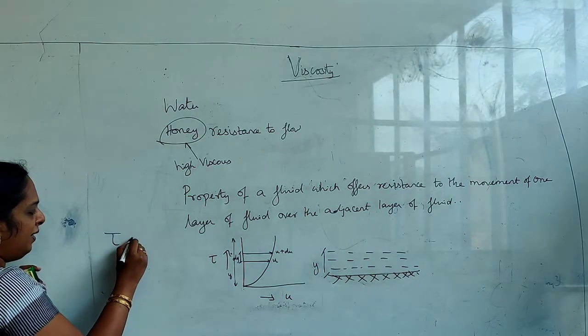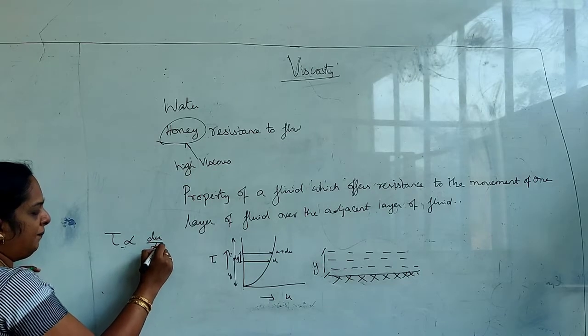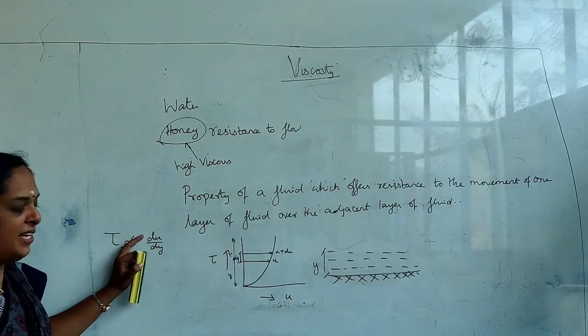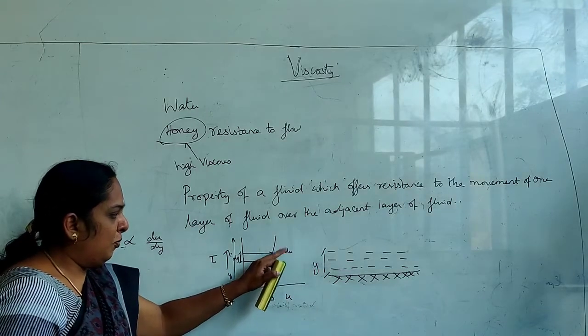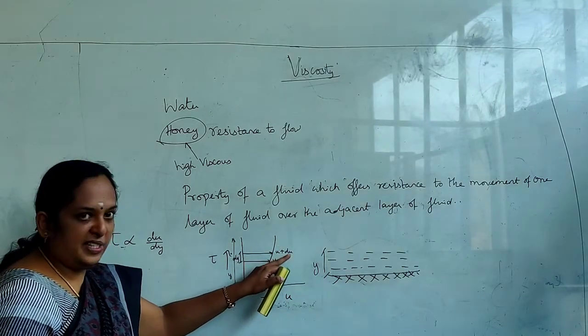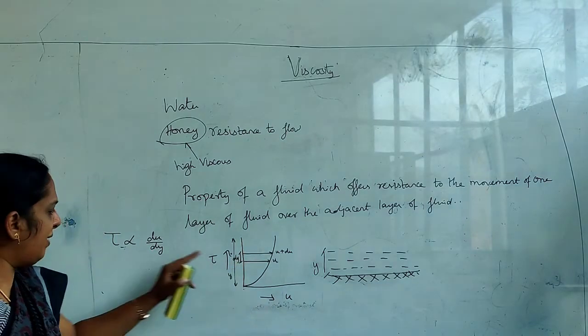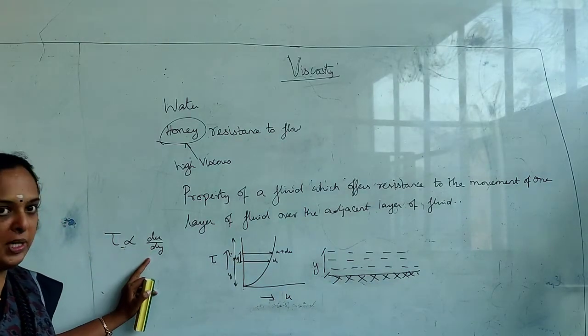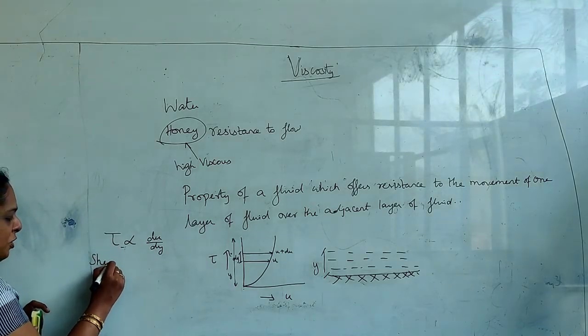Here we know that tau is directly proportional to du by dy. What is du? It is the change in the velocity, with respect to the distance dy. So tau is directly proportional to du by dy, where tau is your shear stress.